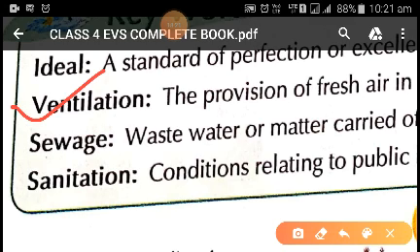So the provision, meaning availability or presence of fresh air in the house or the building, is called ventilation.